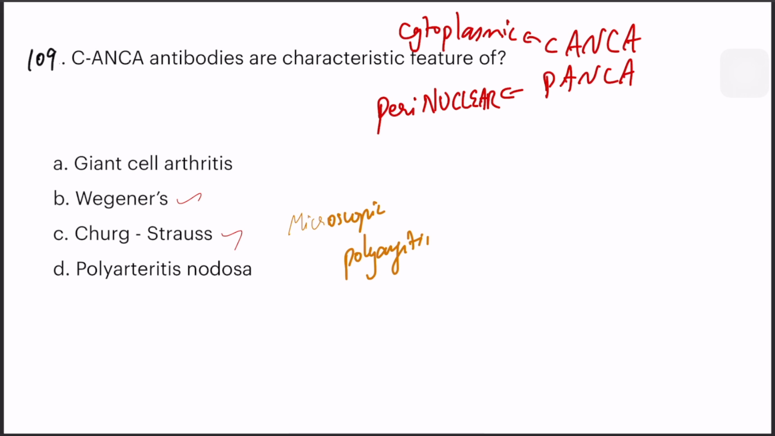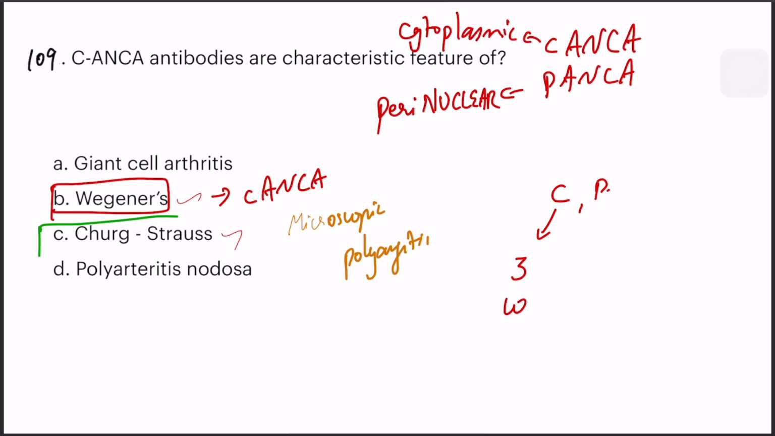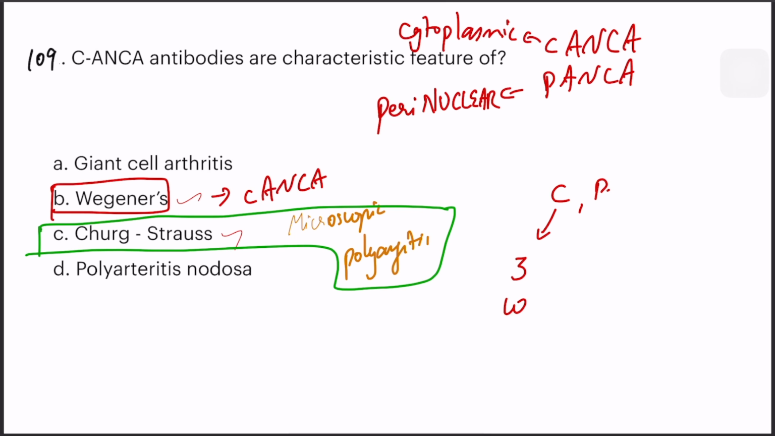I would like to just say there are C and P, right? So C is the third letter. So 3, if we turn it, may look like W, no? So therefore, you can remember C is Wegener's. That is C-ANCA. Therefore, in this question, the right answer would be Wegener's. Both of these two, Churg-Strauss and microscopic polyangiitis, belong to P-ANCA. Okay, Wegener's is C-ANCA.